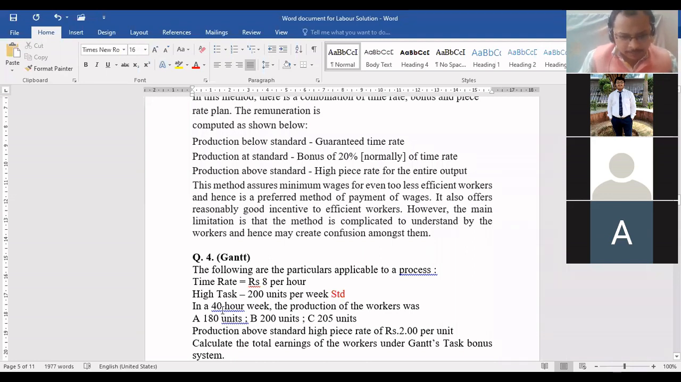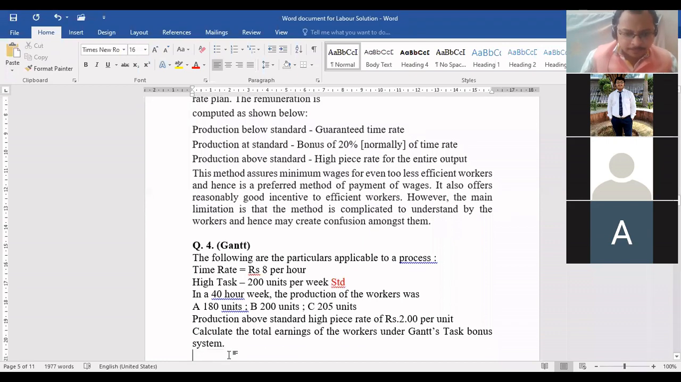Now, in a 40-hour week, we have to find out the standard production for 40 hours. For 40 hours, 200 is my standard unit. So every worker here, A, B, and C, has worked for 40 hours. Is this part clear?